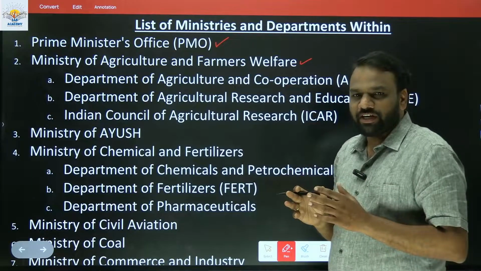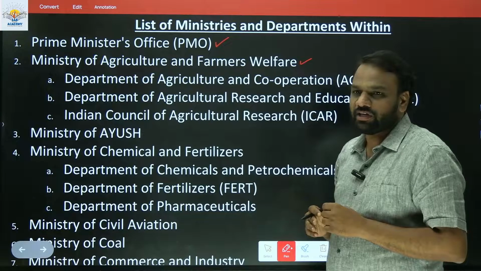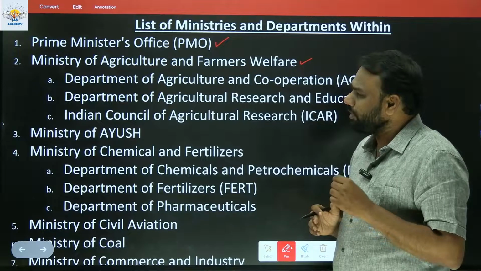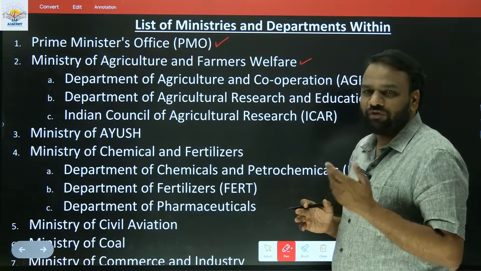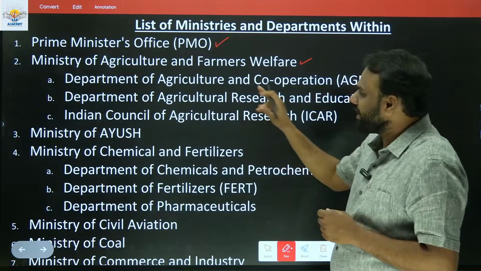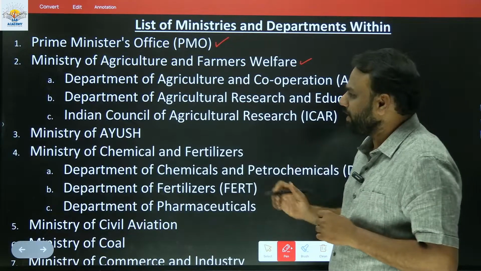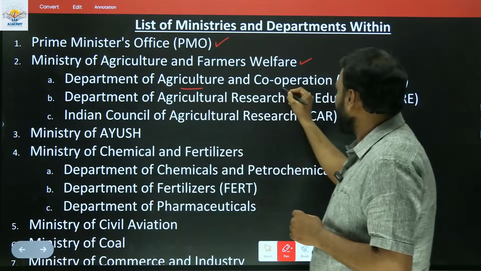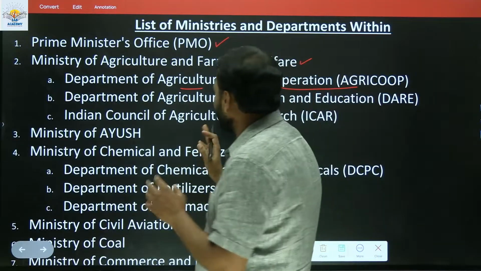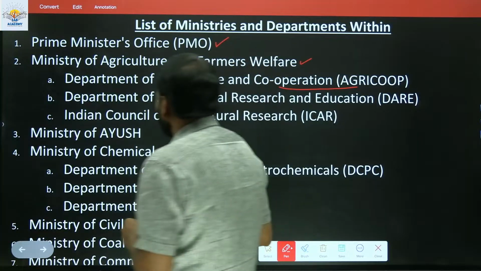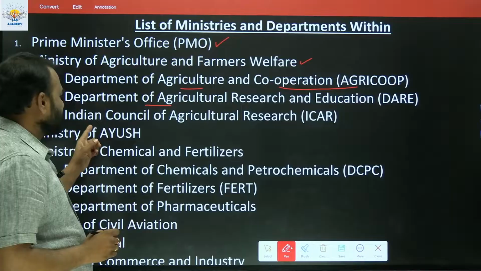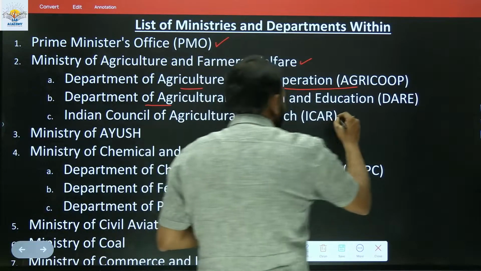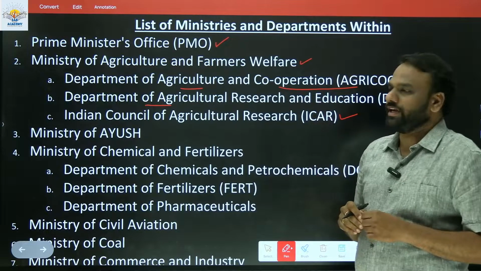Within a ministry, we have certain departments, because one department cannot perform all the jobs. That's why we have multiple departments in a few of the ministries. In the Ministry of Agriculture and Farmers Welfare, we have the Department of Agriculture and Cooperation, the Department of Agricultural Research and Education, and the Indian Council of Agricultural Research. These are all part of the Ministry of Agriculture.